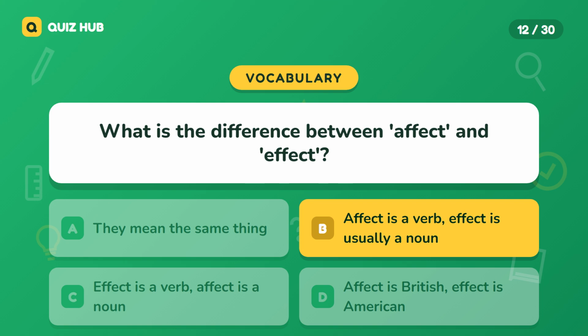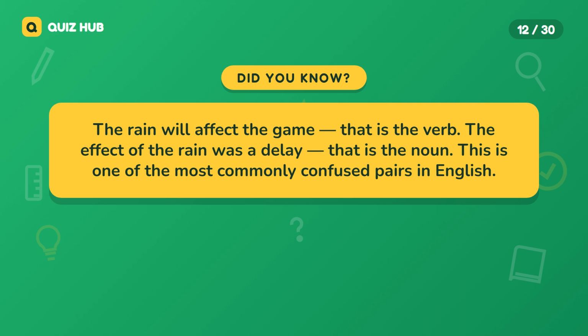The correct answer is affect is a verb. Effect is usually a noun. The rain will affect the game. That is the verb. The effect of the rain was a delay. That is the noun. This is one of the most commonly confused pairs in English.